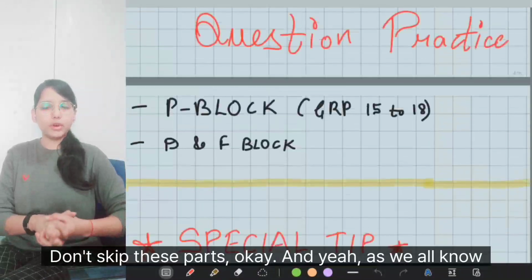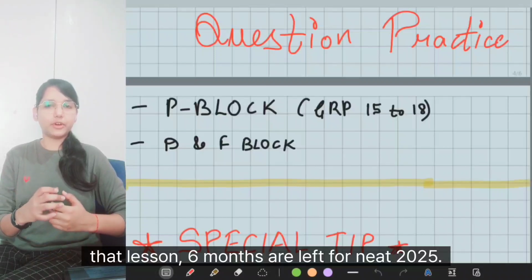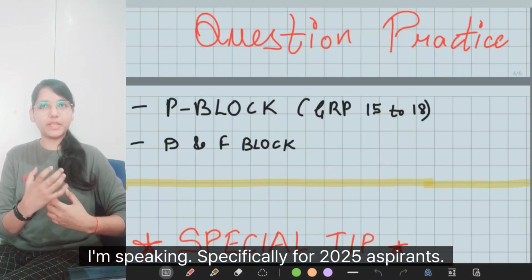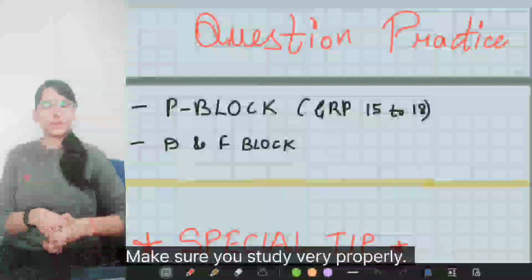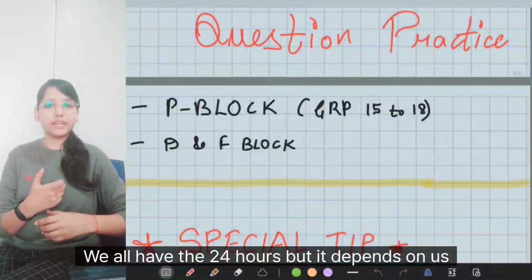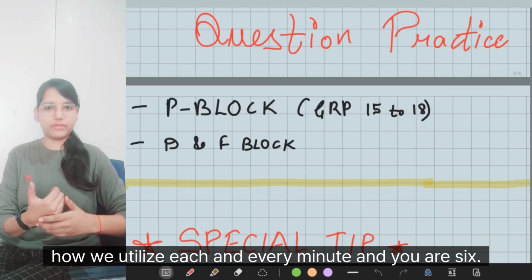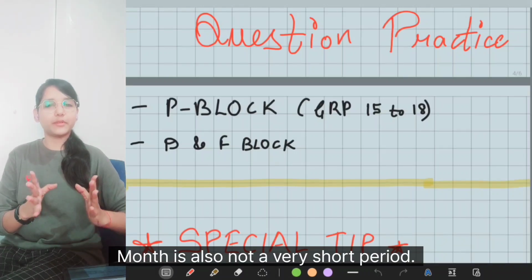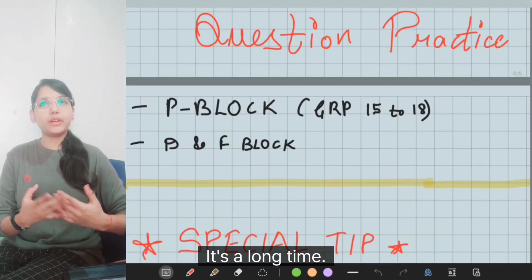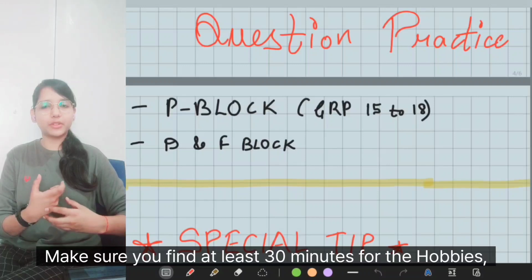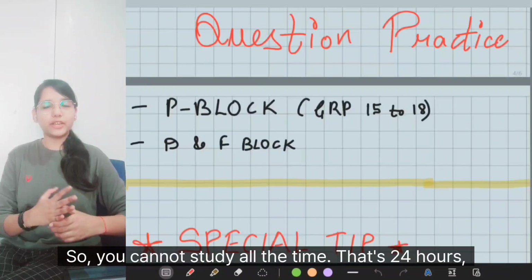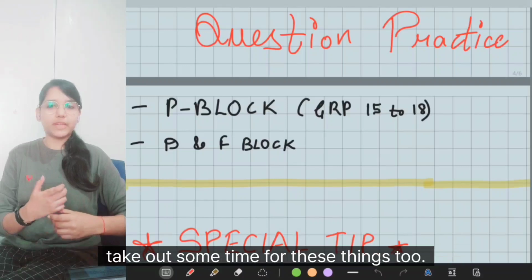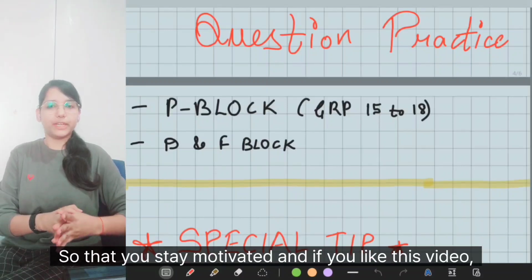And as we all know, less than 6 months are left for NEET 2025. I'm speaking specifically for 2025 aspirants. Make sure you study very properly. We all have 24 hours, but it depends on us how we utilize each and every minute. And 6 months is also not a very short period. It's a long time. Make sure you find at least 30 minutes for the hobbies which you like, because refreshment of mind is also very important. So you cannot study all the time, that's 24 hours. Take out some time for these things too, so that you stay motivated.